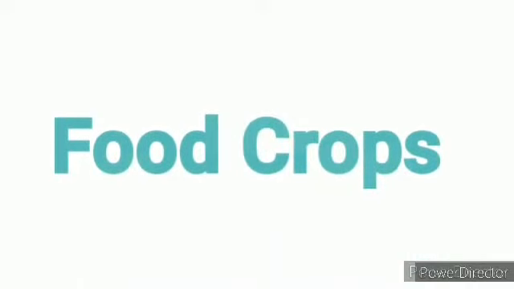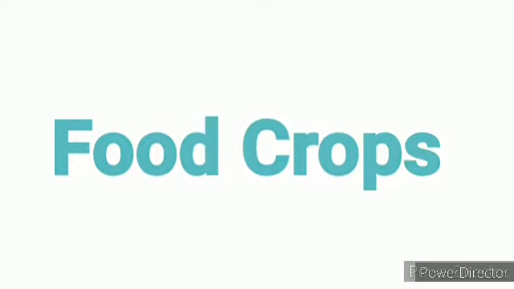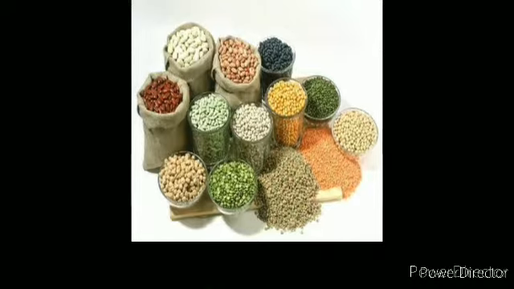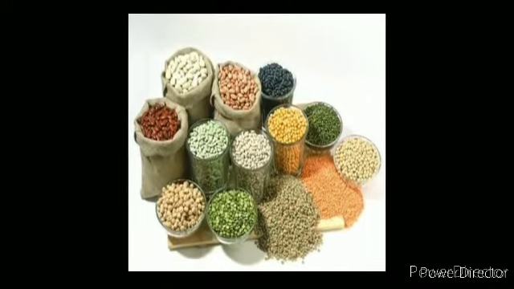The first one is food crops. So what are food crops? Basically, the crops that are grown as food for humans and animals. For example, our wheat, rice, jowar. So these are a few examples of it.